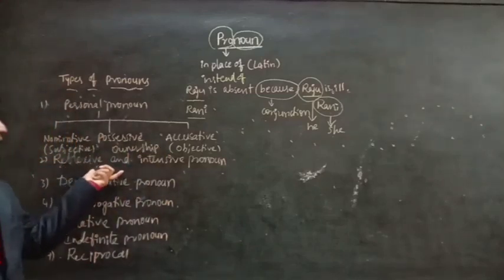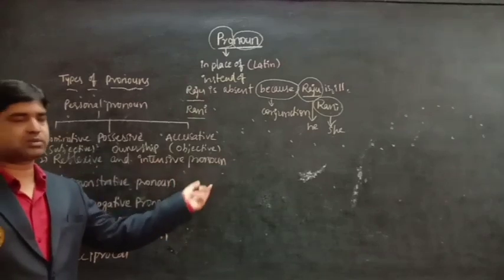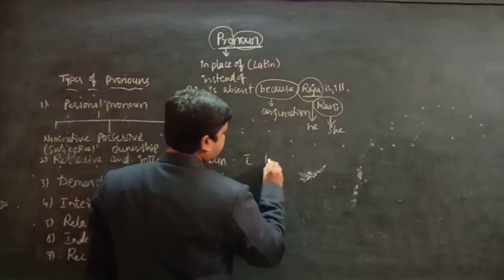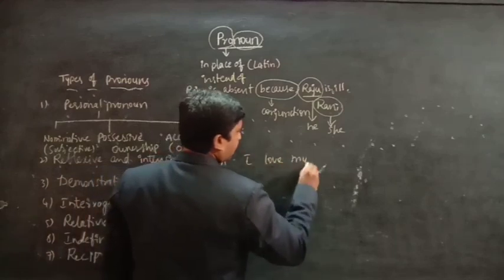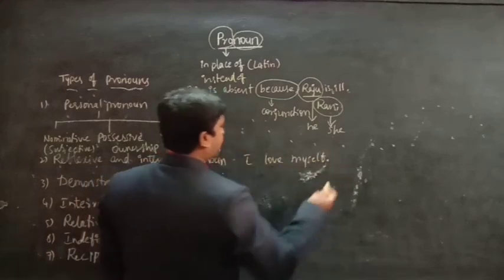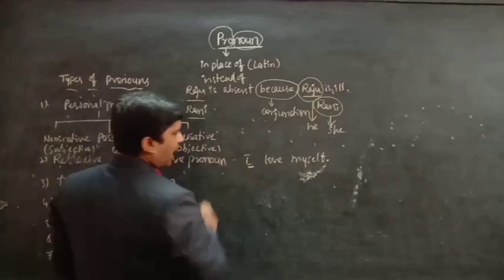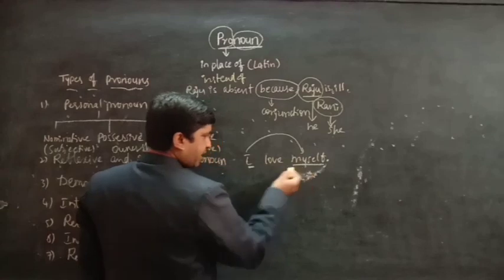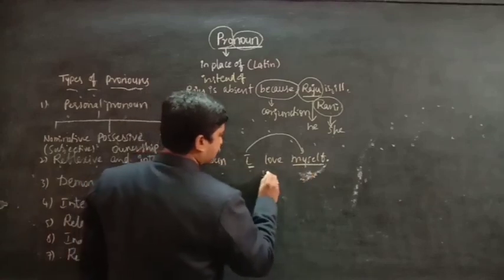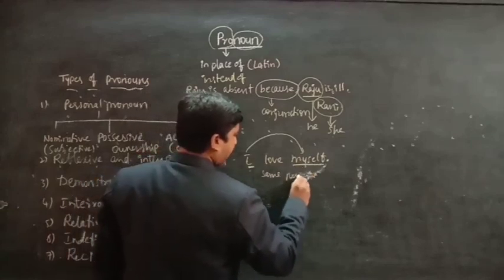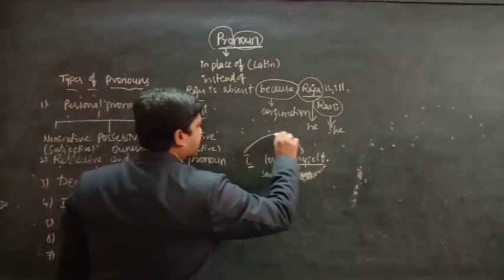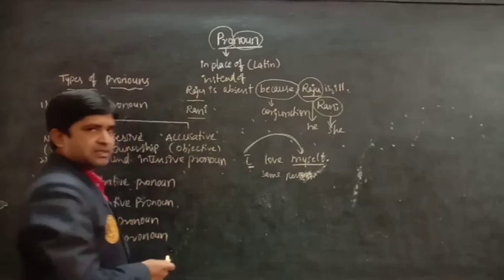Here reflexive and intensive pronouns. So here we generally see, I love myself. Here the I and the myself both are indicating the same person. So we call it a reflection of something.